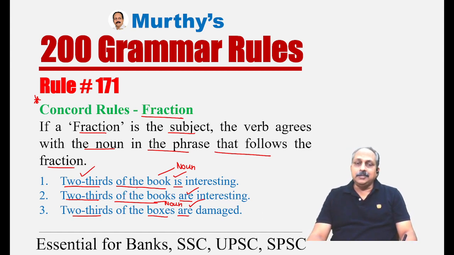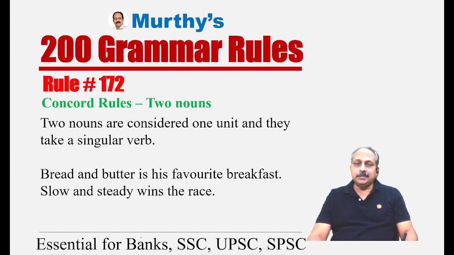A lengthy sentence, but based on the same rule. What is the rule? If a fraction is a subject, the verb agrees with the noun in the phrase that follows the fraction. An important rule, not easy under pressure.